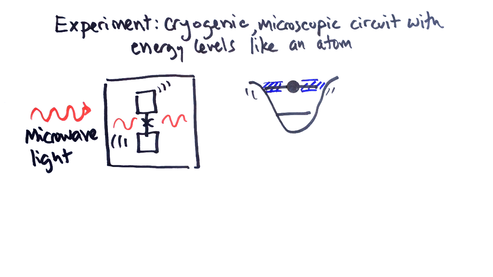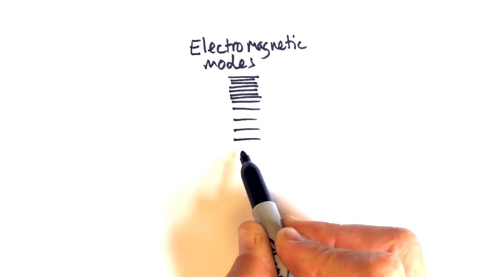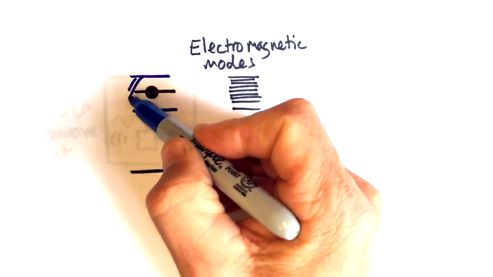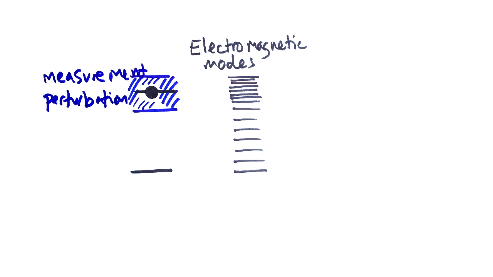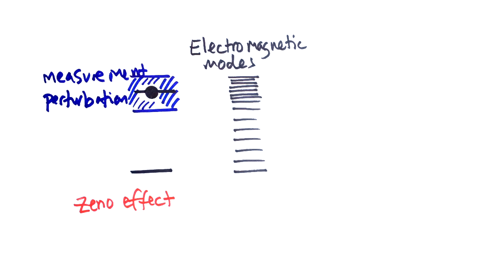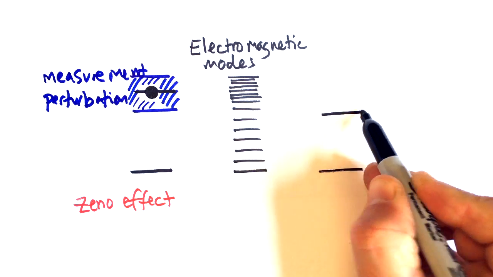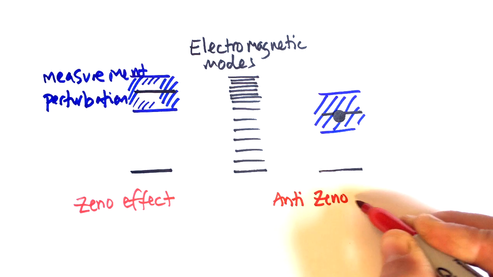To see how Zeno effects arise, we created a situation where the electromagnetic modes were not evenly spaced. In one case, where the measurement perturbation allows the photon to access on average fewer modes, we observed the Zeno effect, where the decay was slowed. Yet on the other hand, when the measurement allowed the photon to access more modes, we observed the anti-Zeno effect.